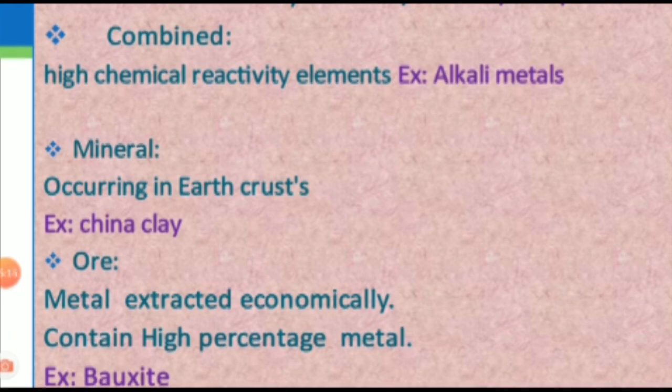But from bauxite, the metal aluminium can be extracted. So bauxite is the ore of aluminium, and China clay is the mineral of aluminium. Do you understand clearly? So we can say that all the ores are minerals, but all the minerals are not ores.